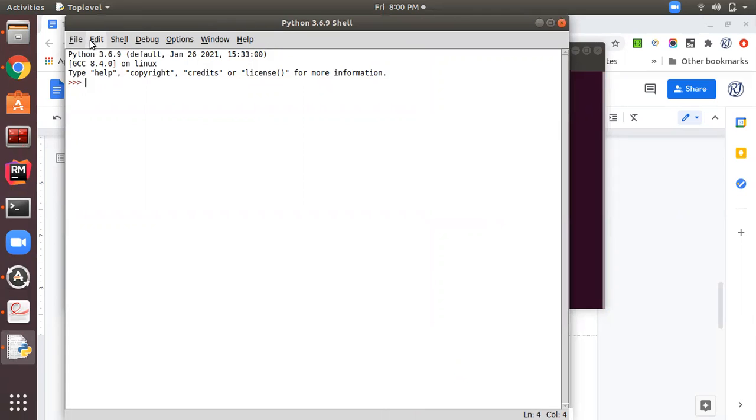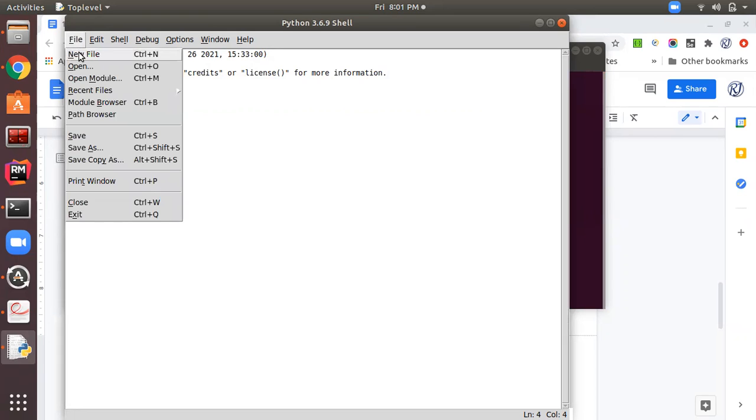Okay, so initially it will show you the current version of Python. In my system it is Python 3.6.9, plus it will show us the triple arrow, which is also known as the Python prompt. So if you want to write a program, or run any command in Python in interactive mode, you can type over here. But if you want to write your Python instructions in a file, for that you need to click on new file.